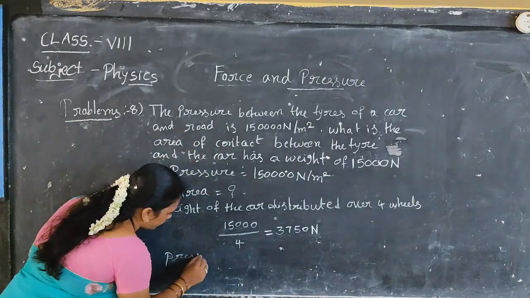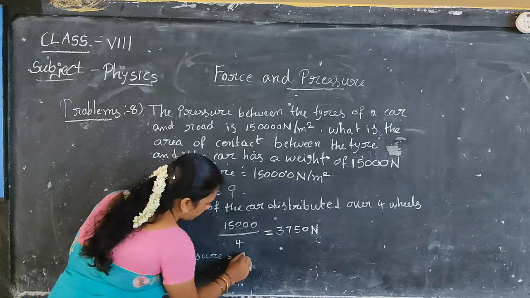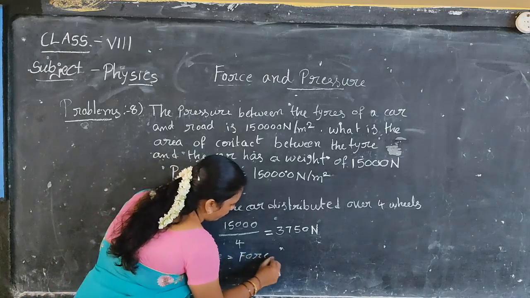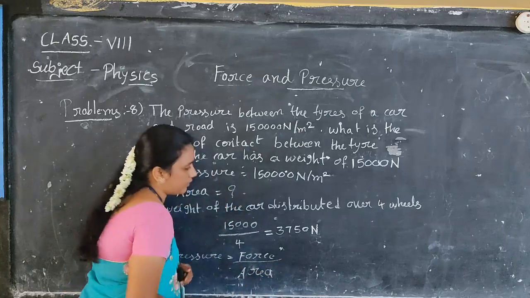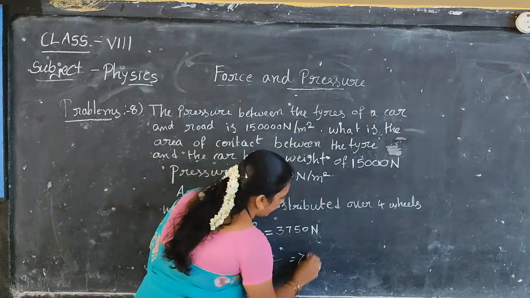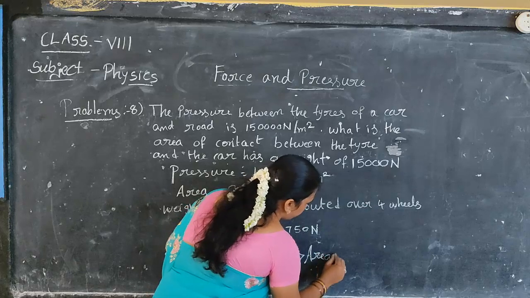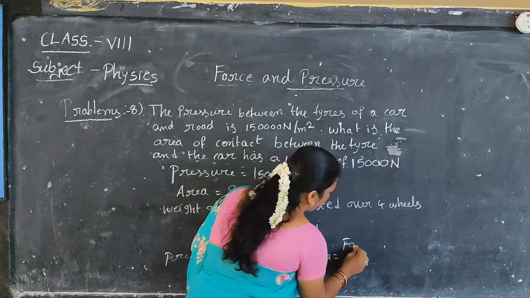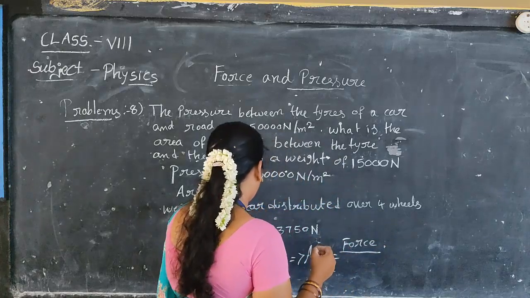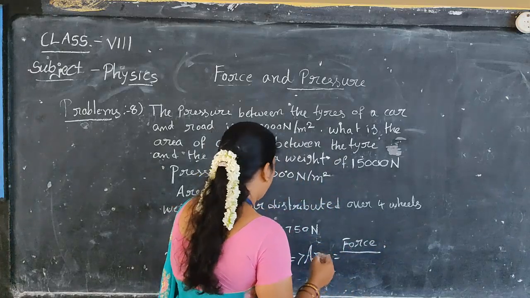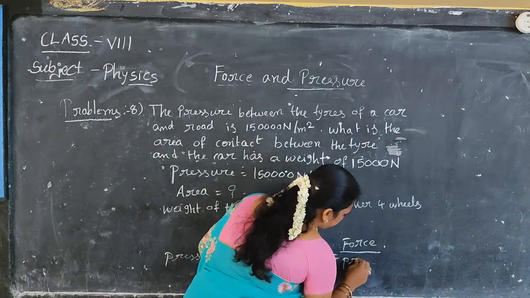Pressure is equals to force by area. Therefore area is equals to force by pressure.